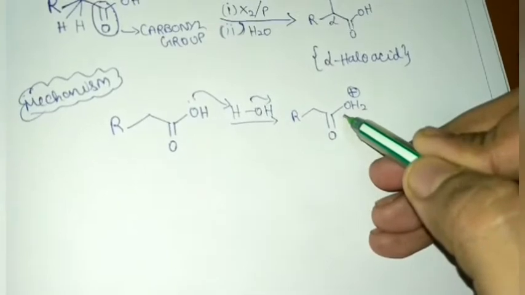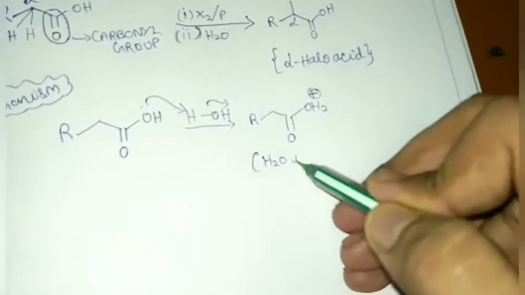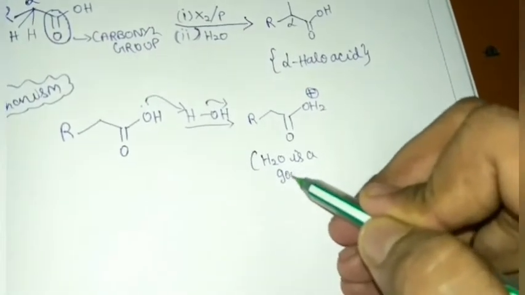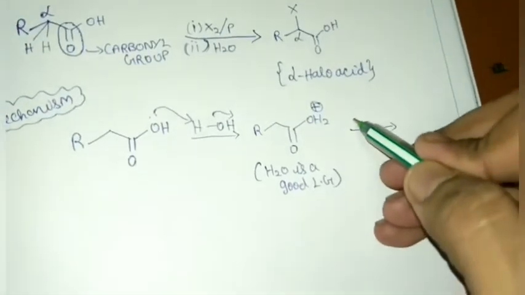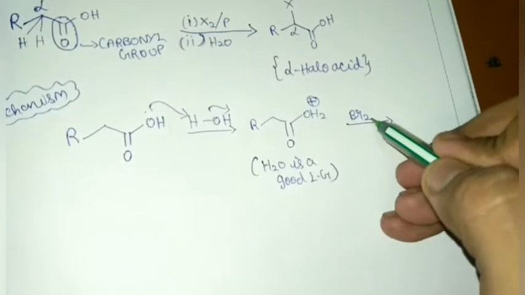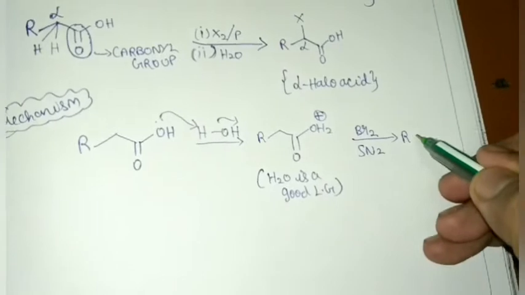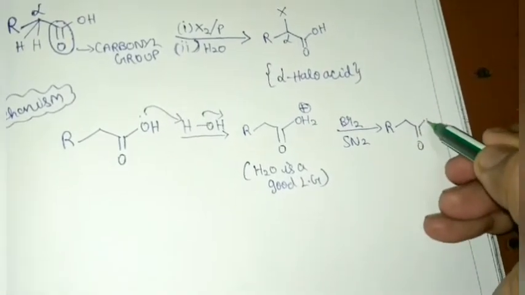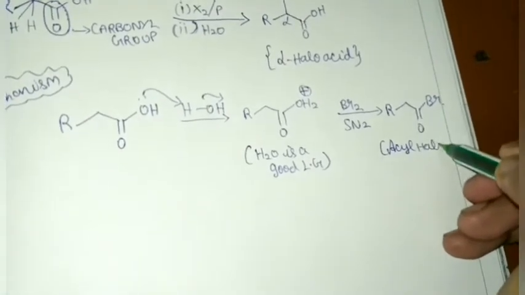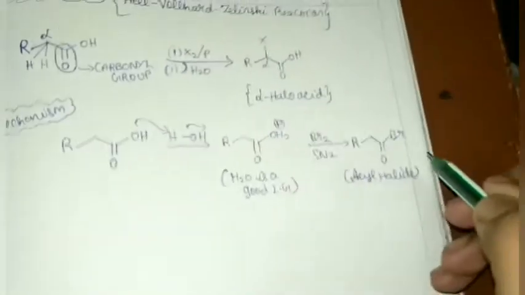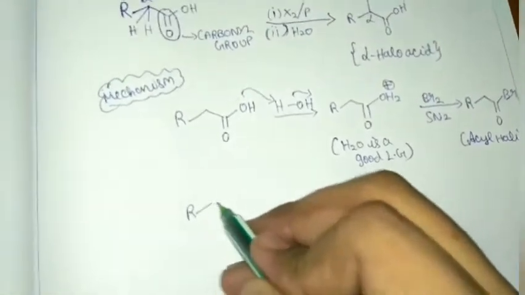This can leave as water, which is a good leaving group. I write LG over here. So here Br2 comes, SN2 attack. So this will form R, Br. This is an acyl halide. This is formed.